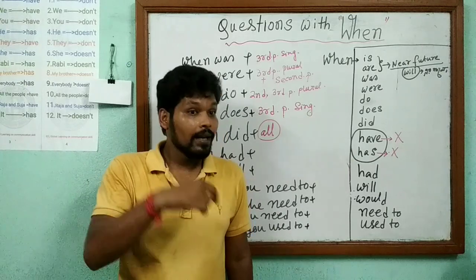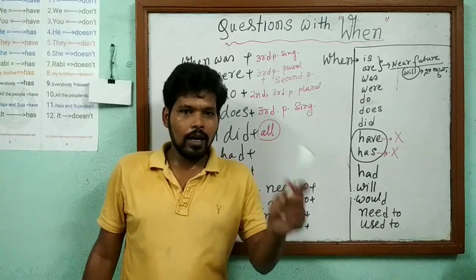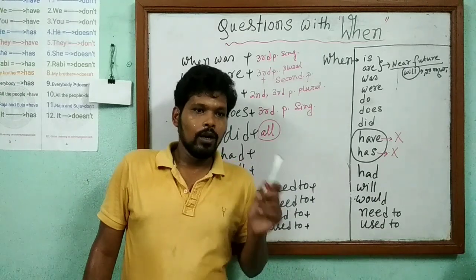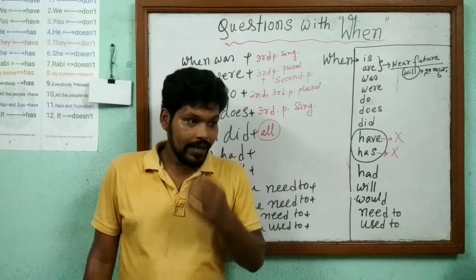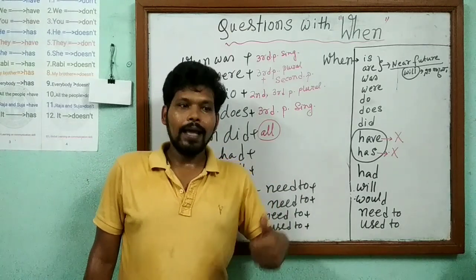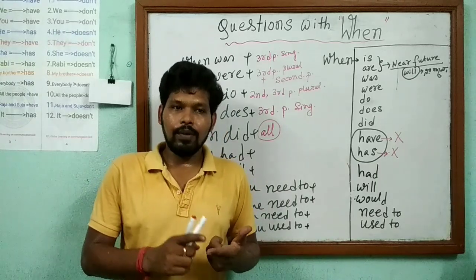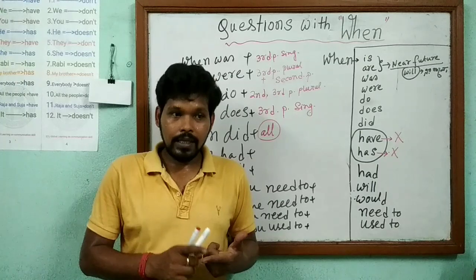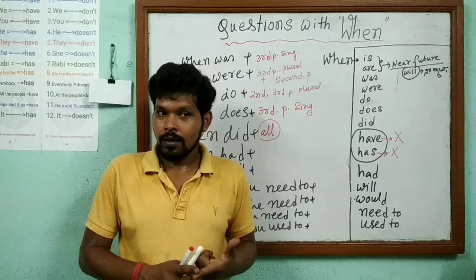Did. Question with did, answer will be subject plus V2. When did Swarnavo go? When did you go? I went. When did you take? I took. When did you play? I played. V2 is needed. Means second form of the verb, past form.